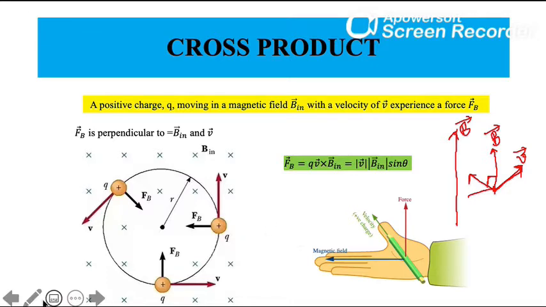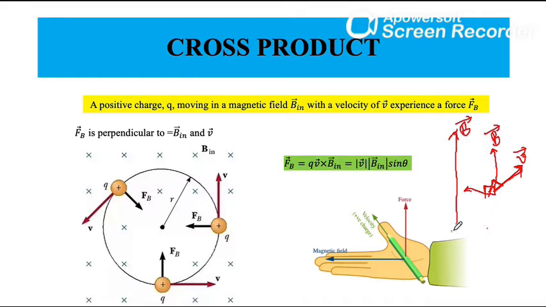I will just clear it once. Okay. So it tries to move in third direction, which is 90 degree to magnetic field and even 90 degree to velocity. And what is all the more, the amount by which force happens.